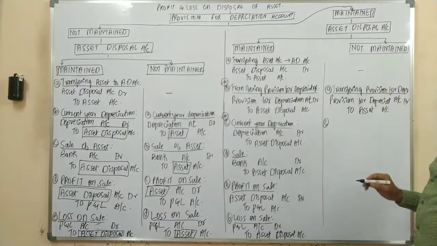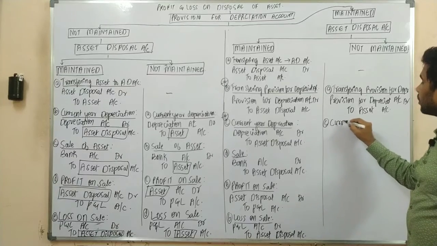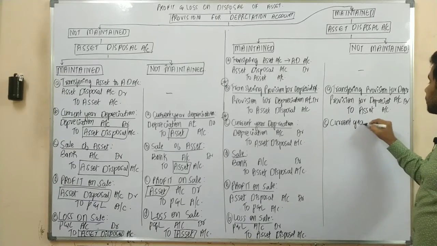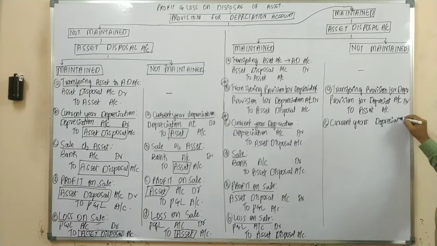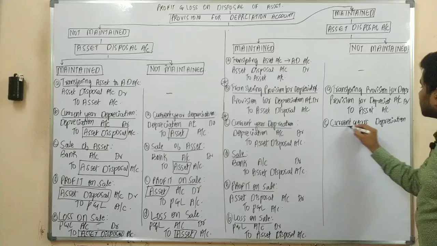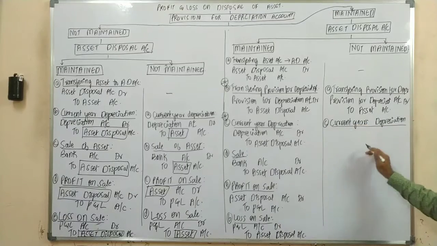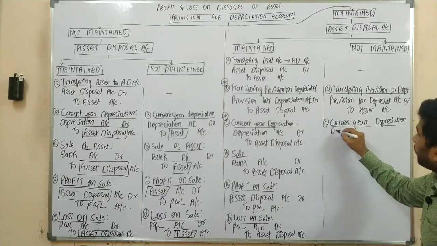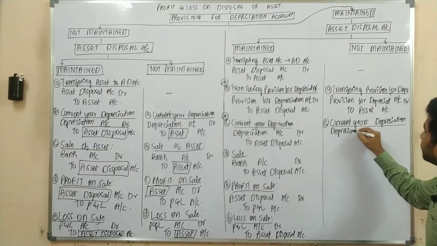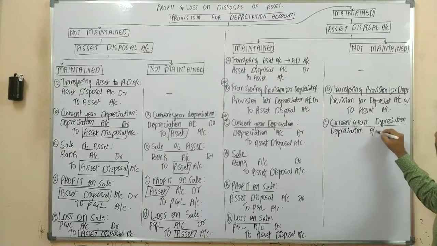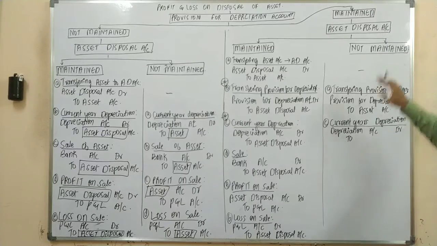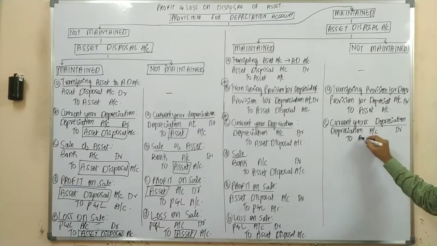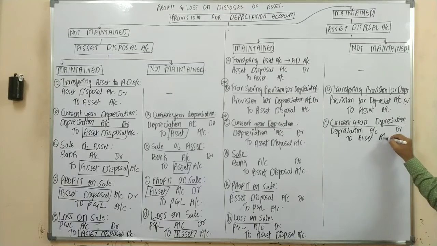So your next transaction would be for providing your current year's depreciation. So for providing current year's depreciation, what is the journal entry? The journal entry would be depreciation account debit to. Are we maintaining a separate account? No. So to your asset account only. So depreciation account debit to asset account.